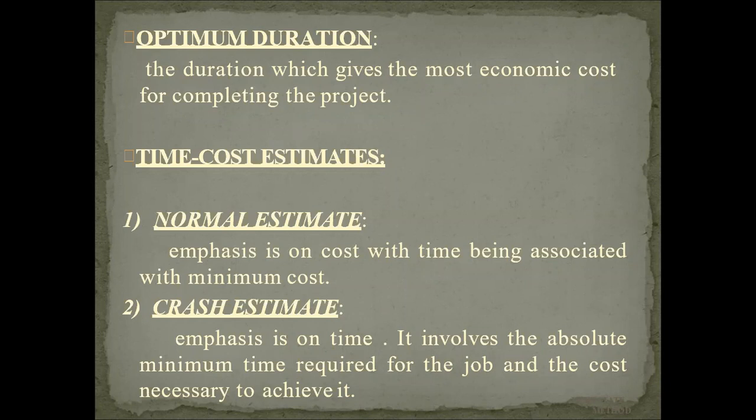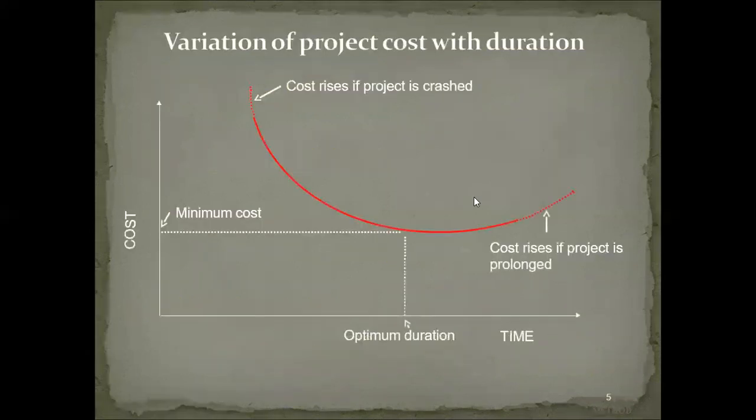Once this is there, then this is the graphical representation of the variation of project cost. Initially, what is meant by project cost? First we must know about project cost, then we can know the variation of project cost.